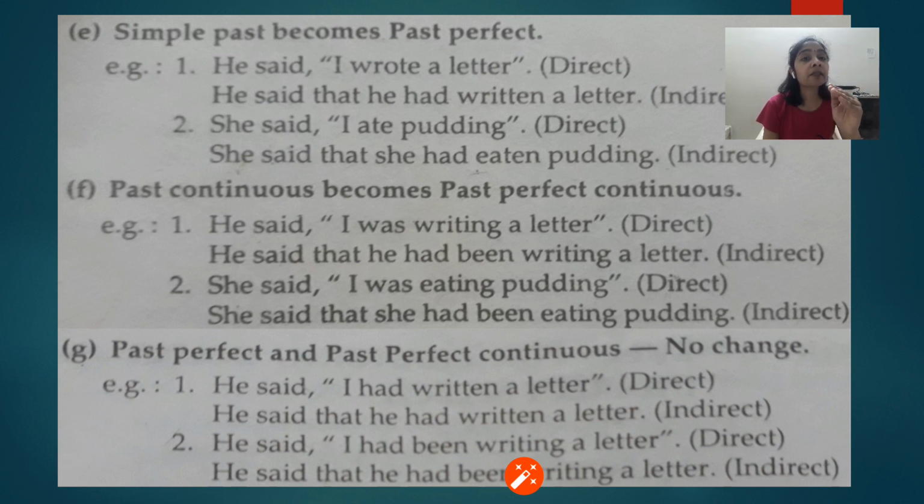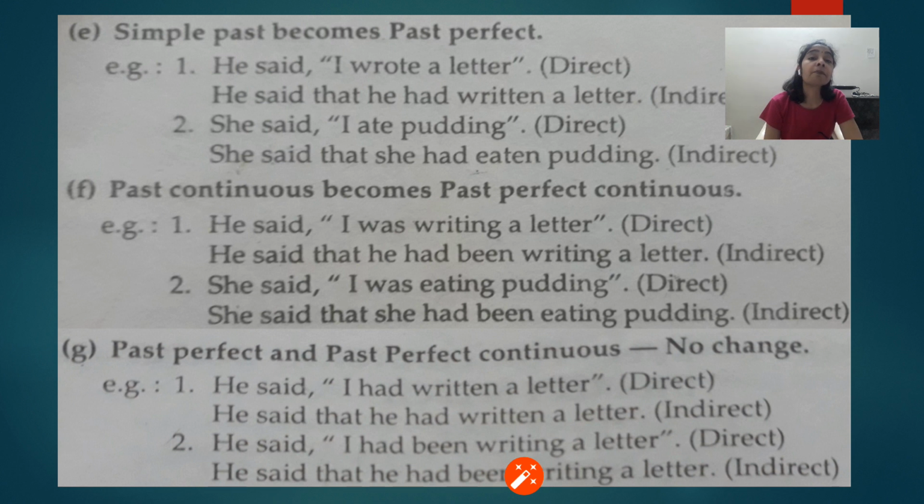Then past continuous becomes past perfect continuous. He said, "I was writing a letter." This was writing changes into had been writing, because it is past perfect continuous. Continuous is there, so the ing form of the verb will remain as it is. So he said that he had been writing a letter. Second, she said, "I was eating pudding." This will again change, the ing form will remain as it is, had been eating. She said that she had been eating pudding.